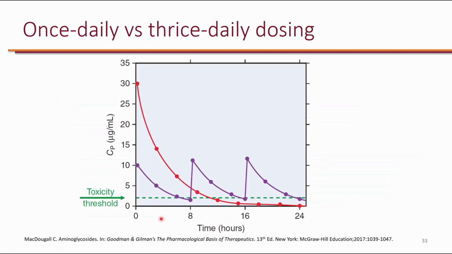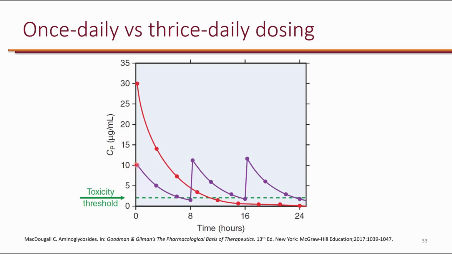In the previous objective, we looked at traditional dosing of aminoglycoside. So here, this purple line shows you a classic traditional dosing of aminoglycoside. We typically want to have a peak of 10. Now a peak of 10 would be good only if the MIC happens to be 1. So 10:1 ratio. If the MIC happens to be 2, then suddenly 10 is not good enough. You need a peak of 20 in order to get the peak to MIC ratio of 10. So 20 divided by 2 would be 10.